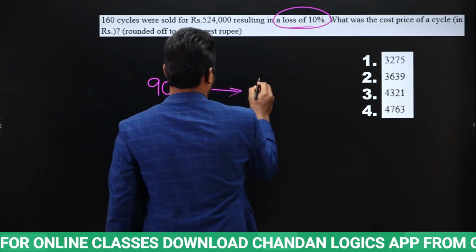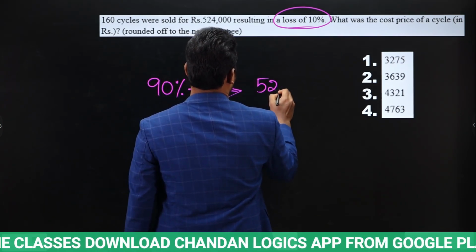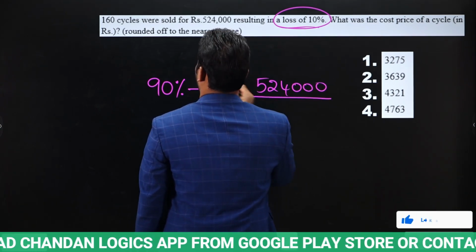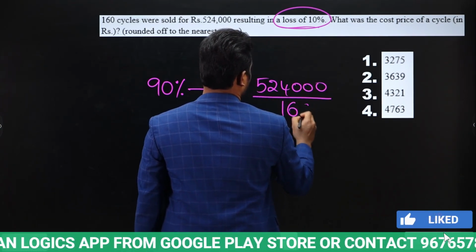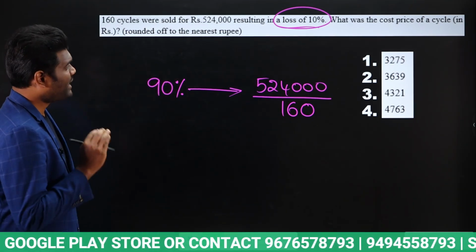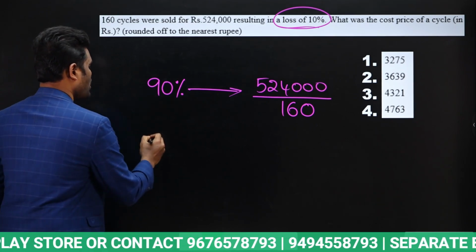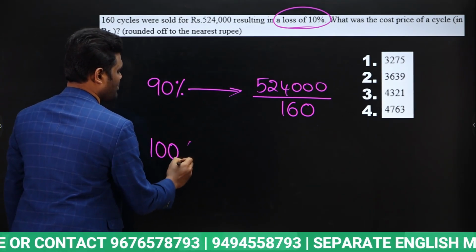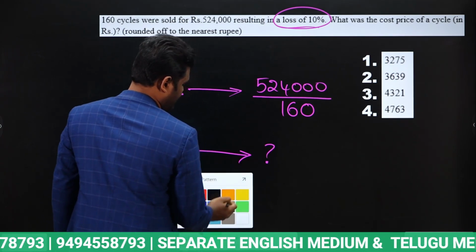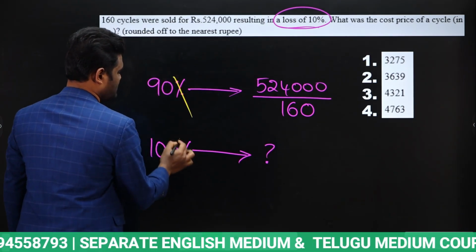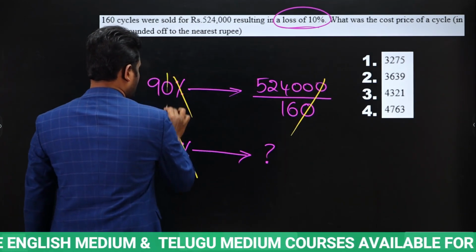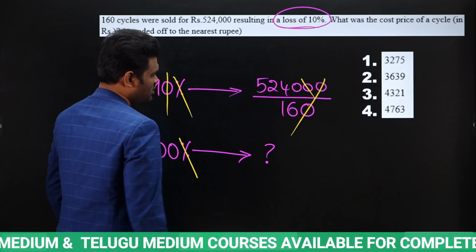Now what is the selling price? It is said that the selling price is 5,24,000 for how many cycles? 160 cycles. So when you divide by 160, you will come to know each cycle's selling price. But our question is the cost price of a cycle. Cost price means 100%. What will the 100% value be? Now just to simplify, percentage gets cancelled. Next here 0 gets cancelled, here 0 gets cancelled.